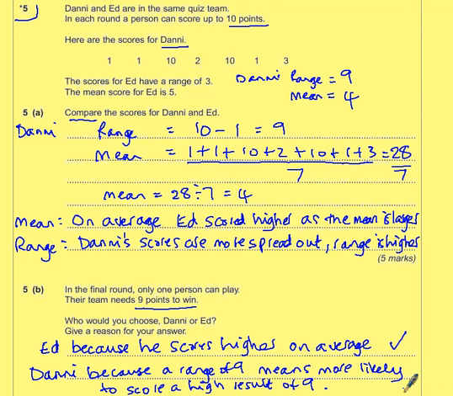Okay, so you can get a mark for either saying Danny or Ed, but you need to give a reason that goes with it. So Ed is because he scores higher on average. Alternatively, you could give an answer saying that Danny because a range of 9 means he's more likely to score a high result of 9 or more, because you could get 9 or 10.